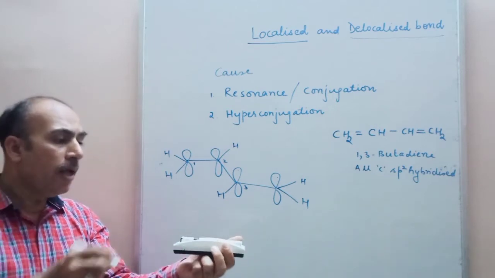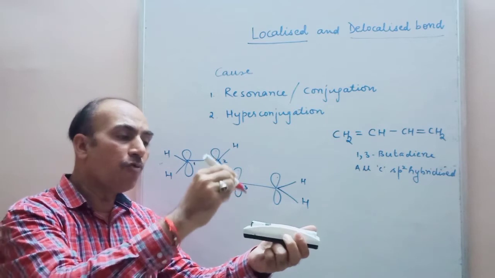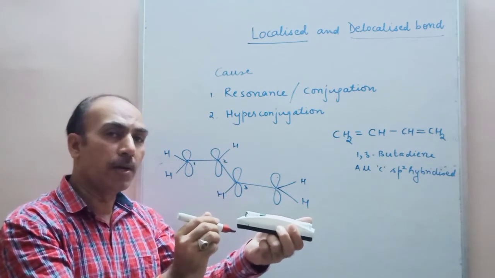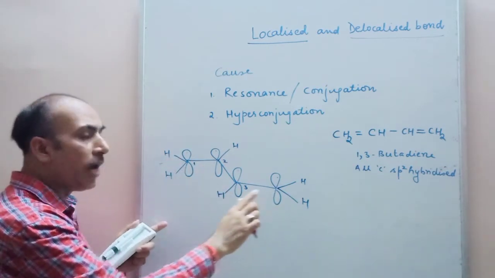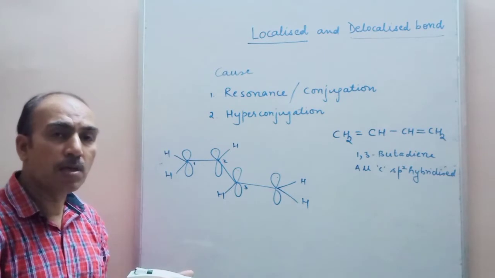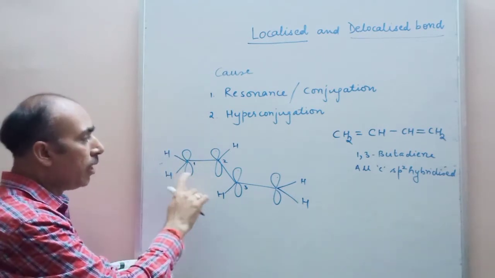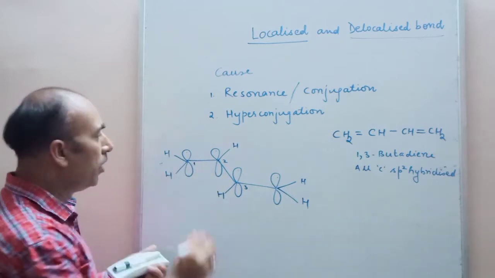Each carbon has one unhybridized p orbital, with half of the lobe above the carbon atom and half below. These unhybridized p orbitals are perpendicular to the plane containing the carbon and hydrogen atoms, and parallel to each other.